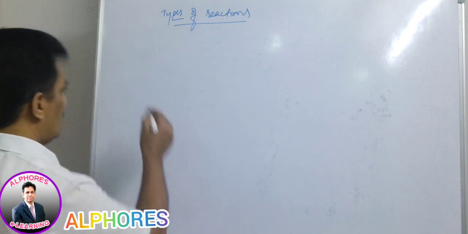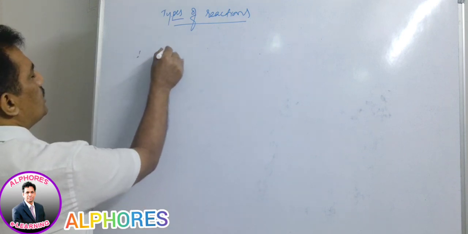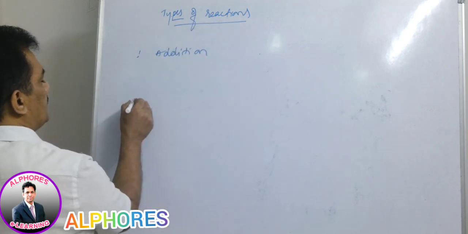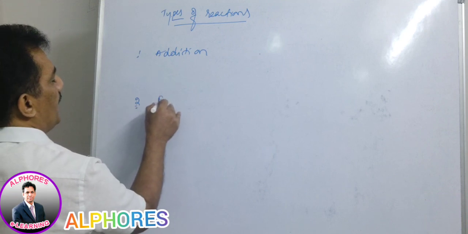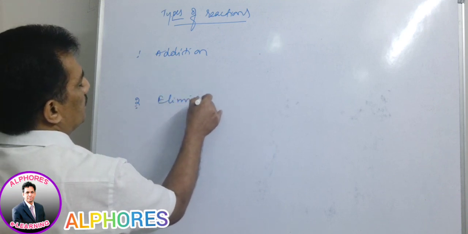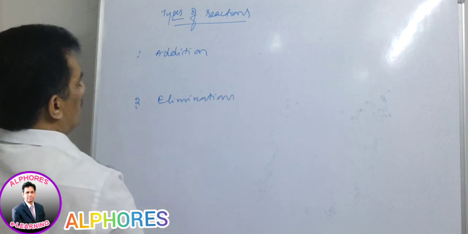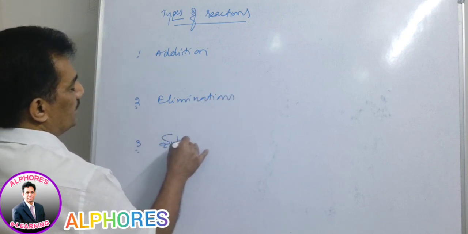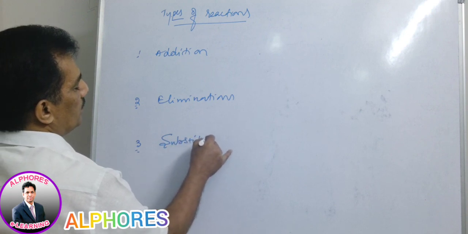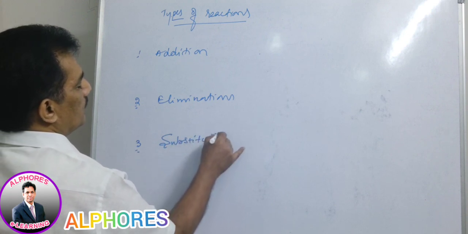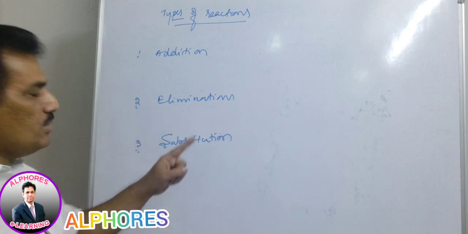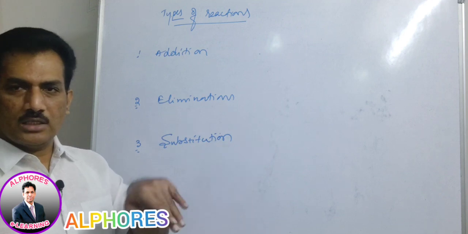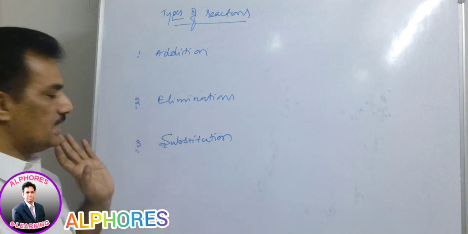They are addition reactions, elimination reactions, and substitution reactions. Just remember, substitution is nothing but elimination followed by addition. Elimination, one species is removed, another species is added, then it is known as substitution.